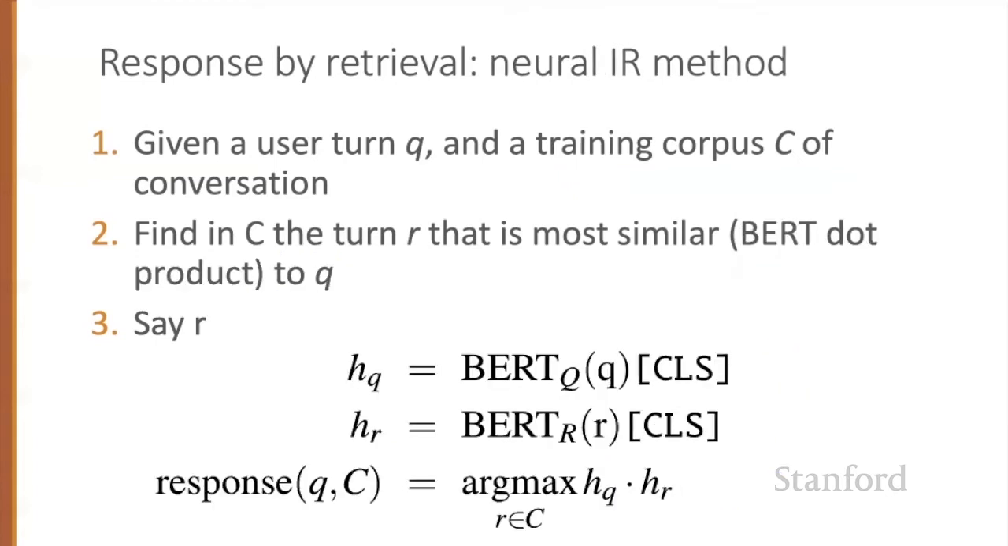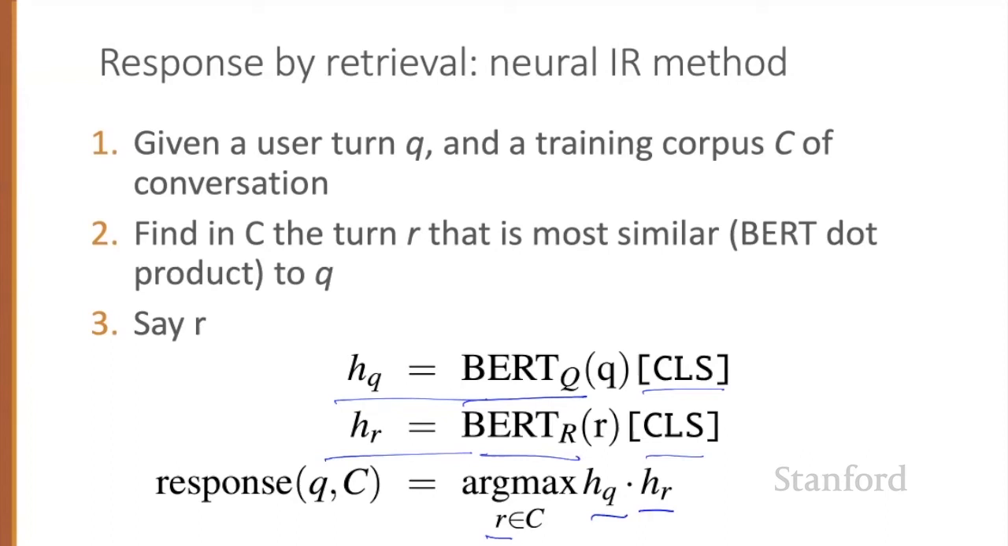An alternative, we can use neural IR techniques. The simplest of these is called a bi-encoder model, in which we train 2 separate encoders, one to encode the user query and one to encode each potential response. And we use the dot product between the query vector and the candidate response vector as the score. For example, to implement this using BERT, we would have 2 encoders, BERT-Q and BERT-R, and we represent the query and candidate responses as the CLS token of the respective encoders. And then again, we choose whichever turn in our corpus has the highest dot product with the query, and then we just say that turn.